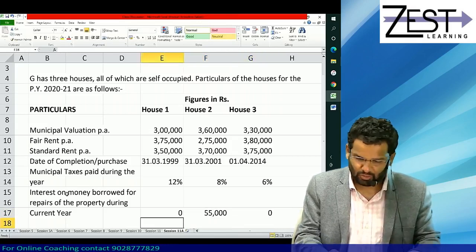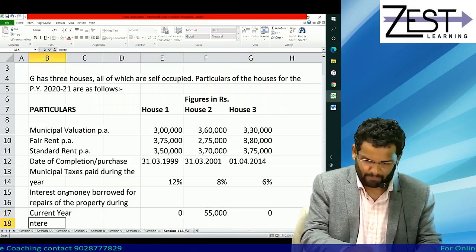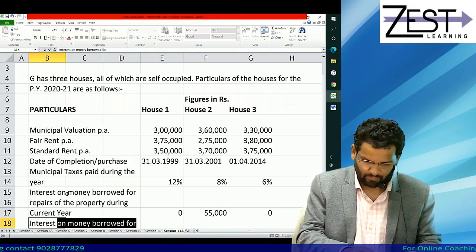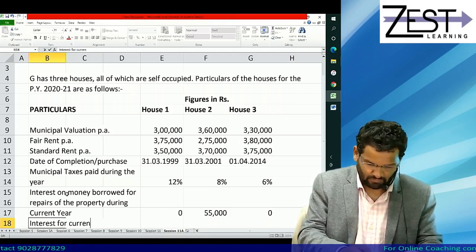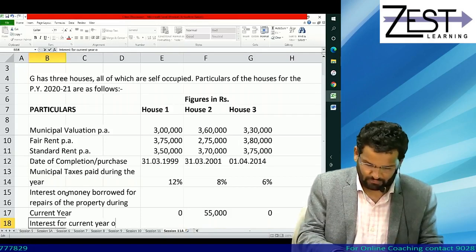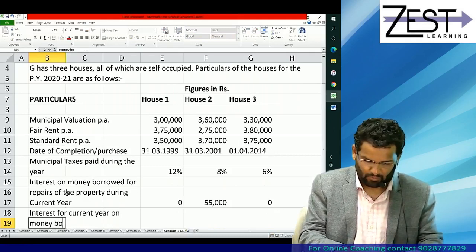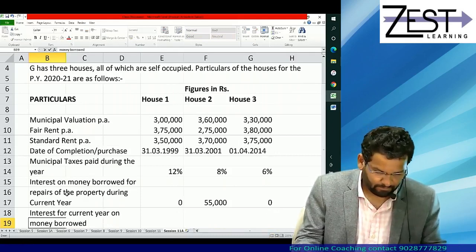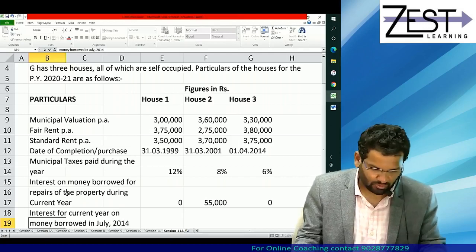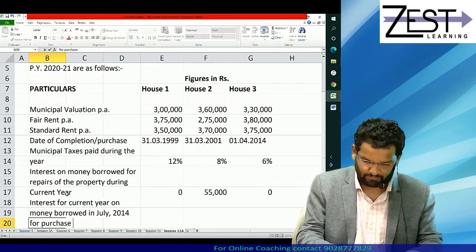And lastly, you have interest for the current year on money borrowed in July 2014 for purchase of property.